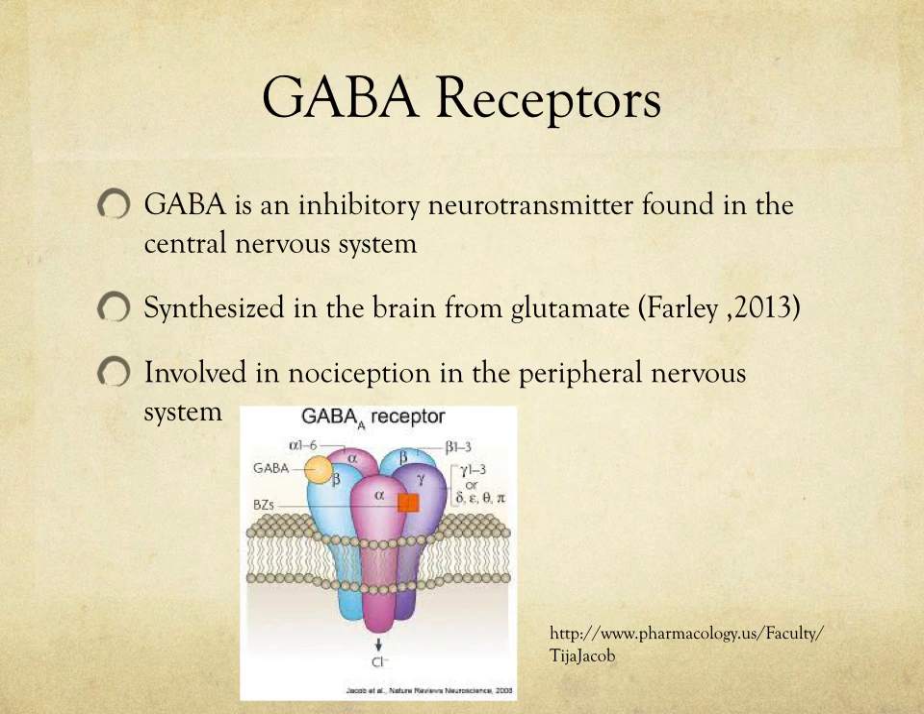GABA receptors. GABA is an inhibitory neurotransmitter found in the central nervous system. It's also found in the peripheries. It's synthesized in the brain from glutamate. It is involved in nociception in the peripheral nervous system. As you can see in the diagram below, this is a visual demonstration of a GABA receptor. It's got 5 subunits, 2 of them being alpha, 2 of them being beta, 1 of them being gamma. Calcium enters through this channel.